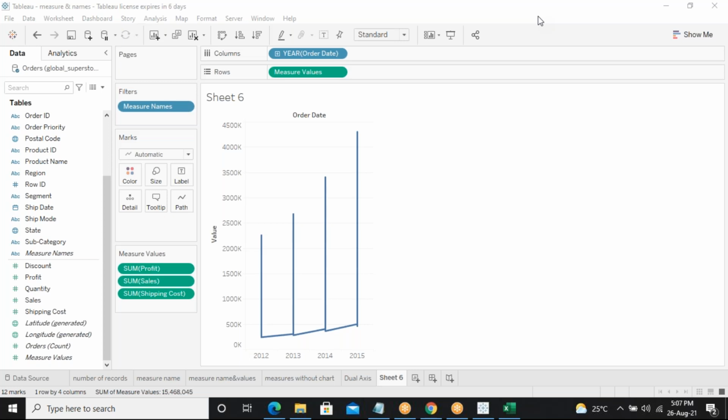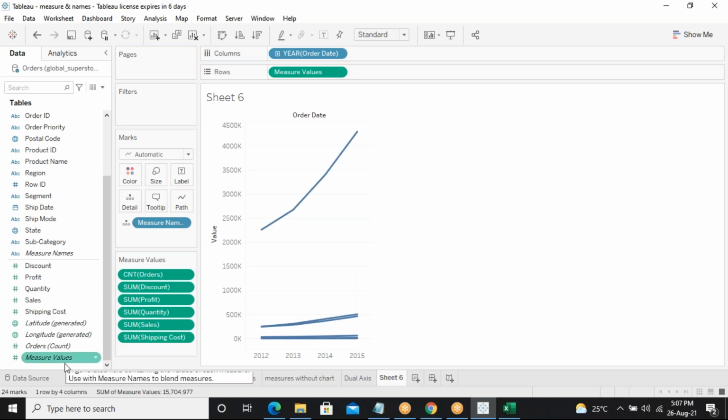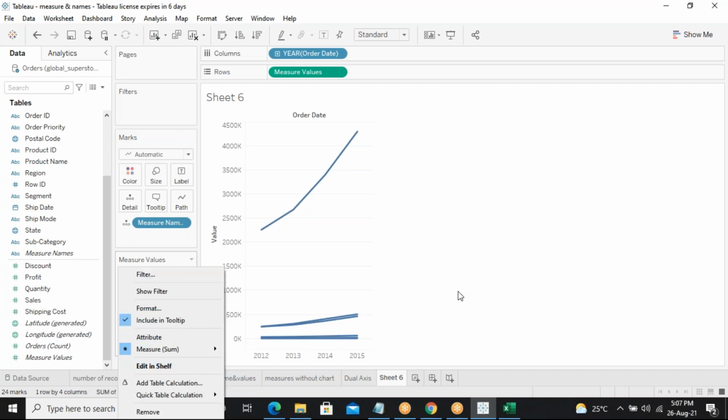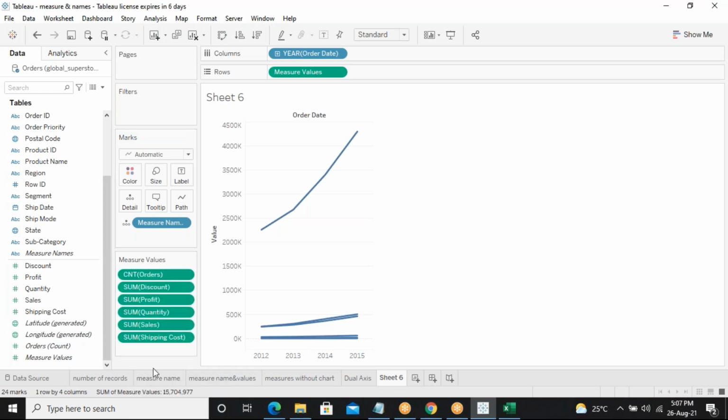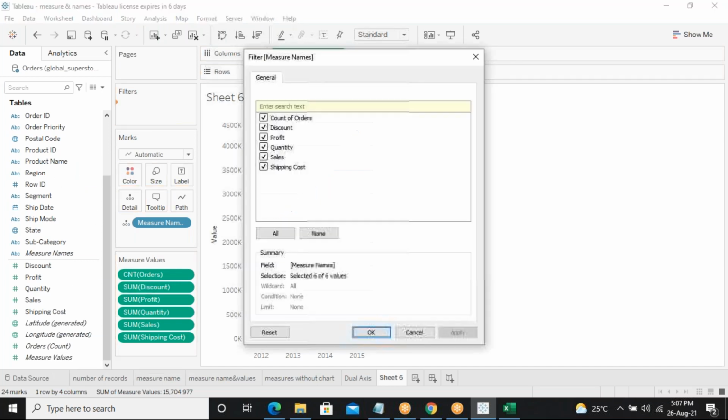Sir, can you show that again? Yeah, I'll tell you. See, what you told, the same thing only. Once you told to remove it individually, but instead of removing like that, I'm getting four fields. What you do, you just take this measure values and drop it into filters. Now you filter what I wanted.